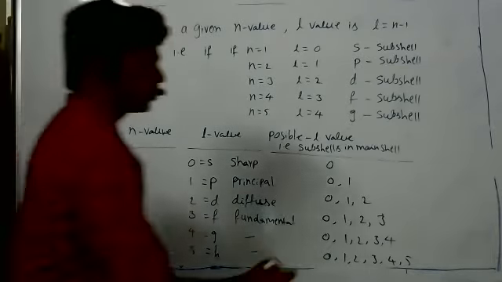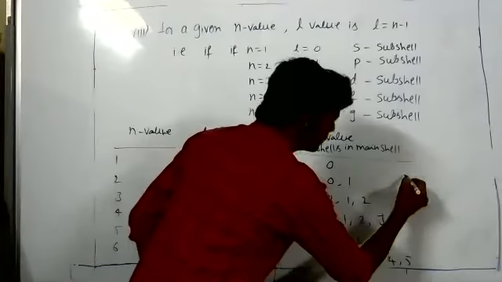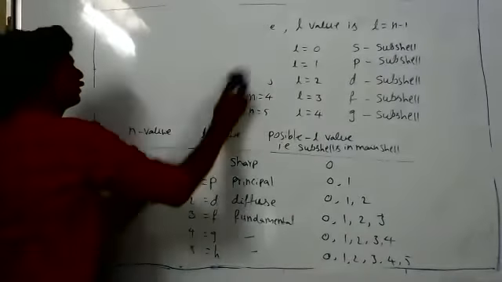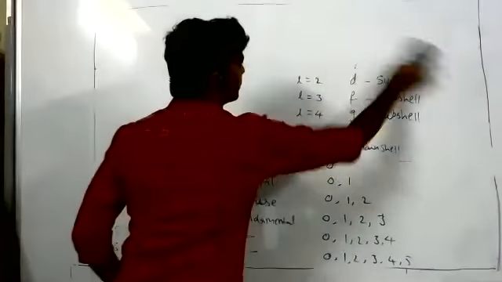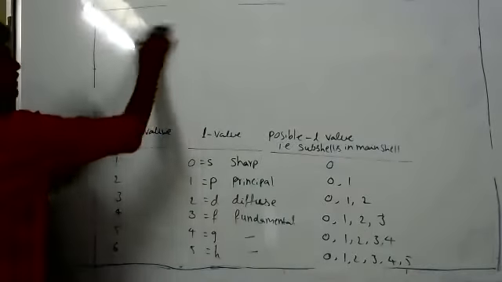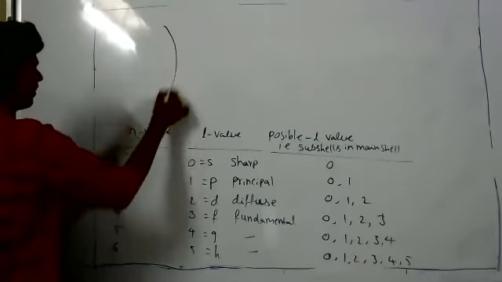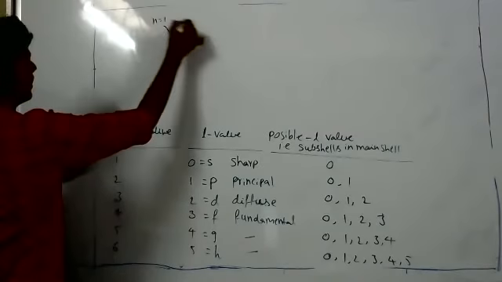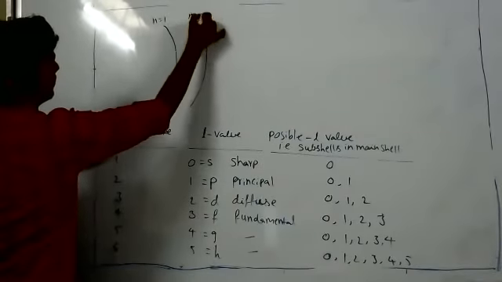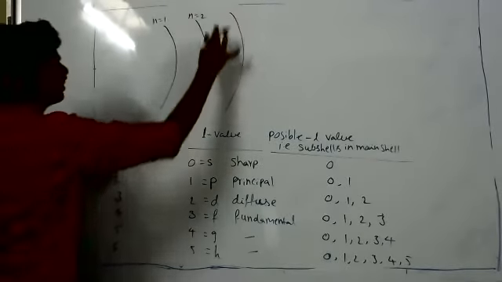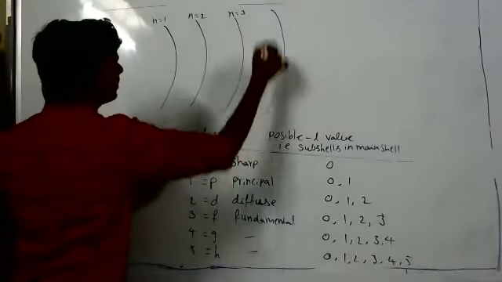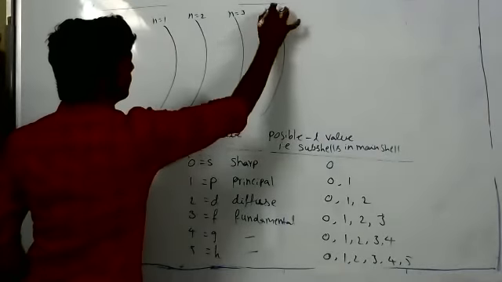Finally, draw this small diagram. Place is not sufficient. N equal to 1, N equal to 2, N equal to 3, N equal to 4.